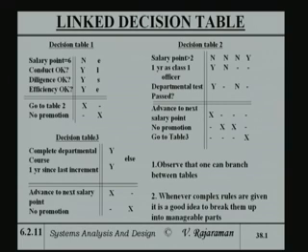If the salary point is greater than 2, that means if it is 3, 4 or 5, then you go to table number 3, which is the next set of rules. If you go to table 3, that means beyond salary point 2, you have to complete a departmental course. So, decision table 3 says because the last one, that salary point is greater than 2, you go to table 3. In the other case, the first rule obviously says you automatically go to the next salary point, because you have satisfied the condition specified by that rule.